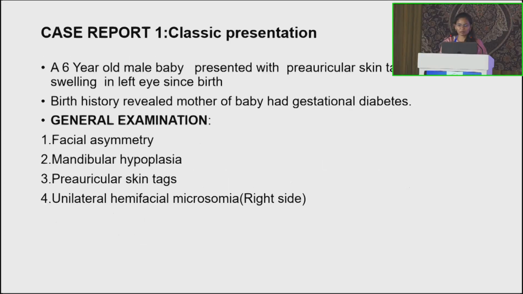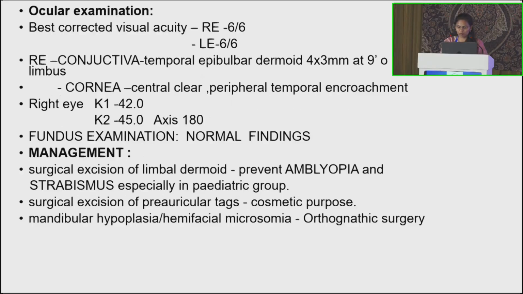I am presenting 5 cases. The first case is a classical presentation of Goldenhar. A 6-year-old male baby presented with preauricular skin tags and swelling in the left eye since birth. Birth history revealed the mother of the baby had gestational diabetes. On general examination, we can see facial asymmetry, mandibular hypoplasia and preauricular skin tags, unilateral hemifacial microsomia on the right side. Ocular examination: best corrected visual acuity is 6/6 in both eyes.